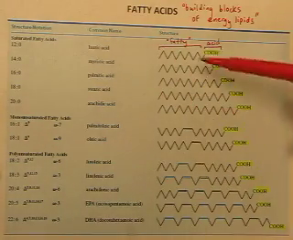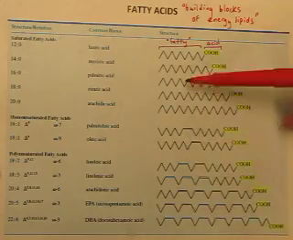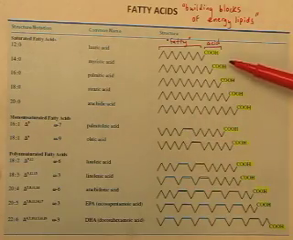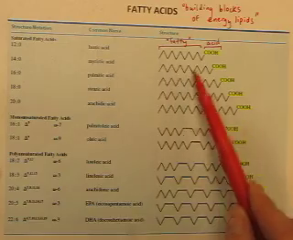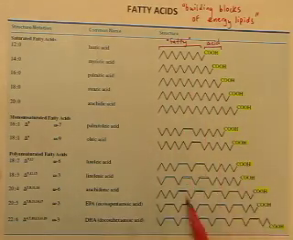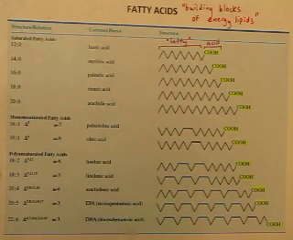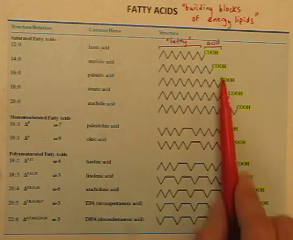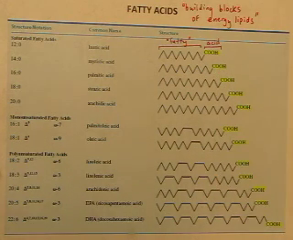So all of these fatty acids, all of them that you can see here, they all have a carboxylic acid and a long hydrocarbon chain. That's how you'll recognize if something is a fatty acid. Long hydrocarbon chain with carboxylic acid at the end.